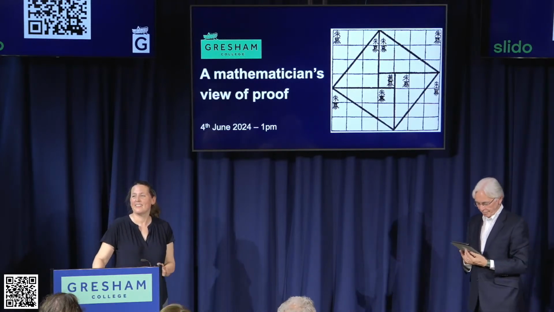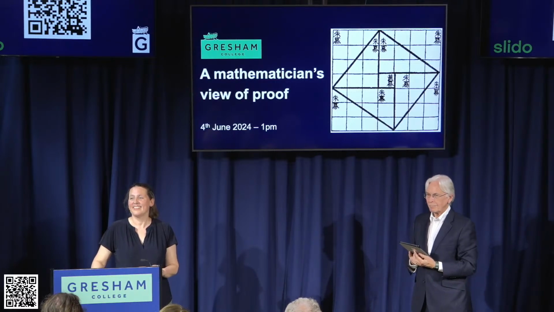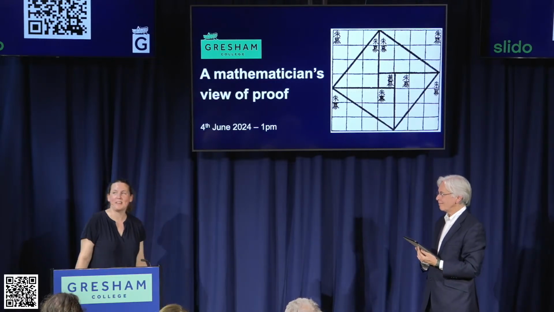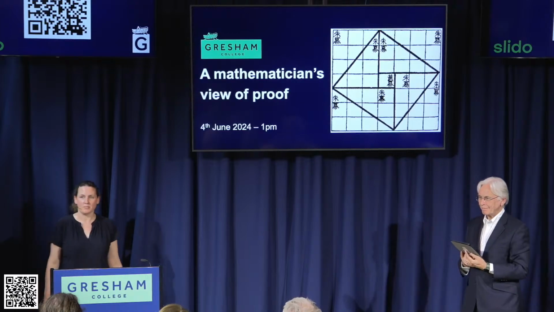Thanks for that. Is there a governing body or anything to accept a proof? Ah, well, yeah, there should be. In practice, what happens is when you're a mathematician and you think you've got a theorem, you write that up as an academic paper, you send it to a journal, and the journals then send that out to referees. So other mathematicians look independently at what you've written and try to follow your argument, and if there's something that they don't understand, or why is that allowed, then they send it back and say, can you explain how you got from here to here? And if you can't, maybe you realize there's a mistake.